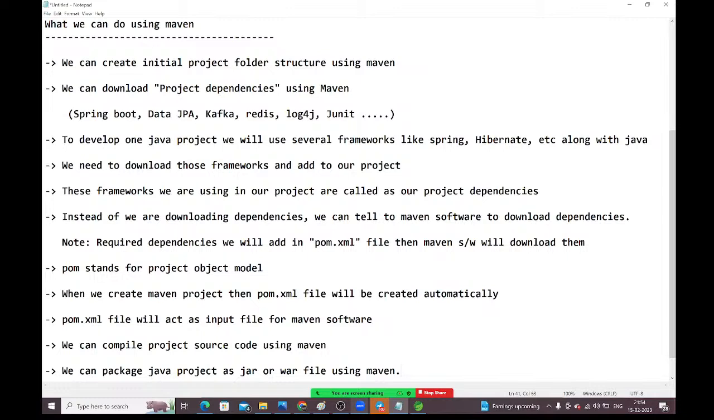Okay, compile project. By using Maven, we can do all these things. What is our title, guys? What can we do using Maven? All these things we can do.